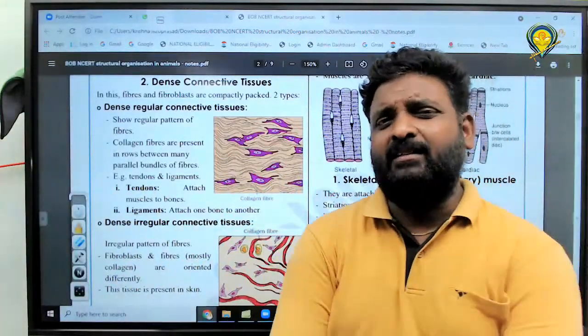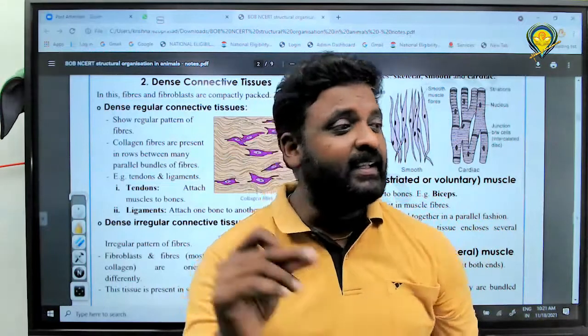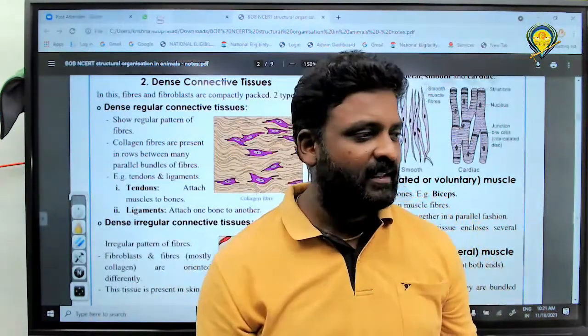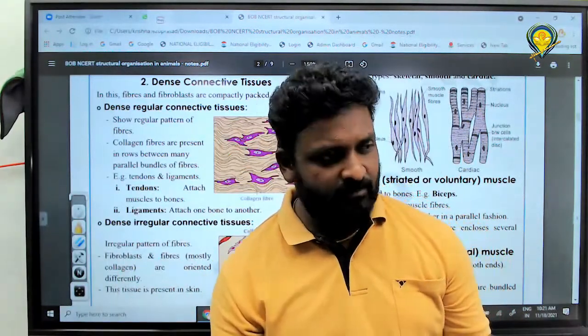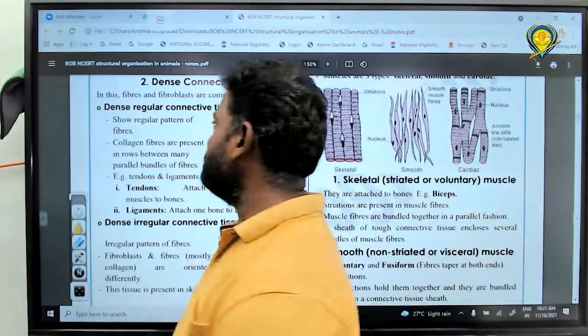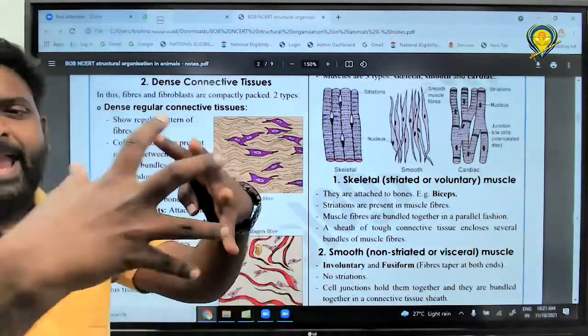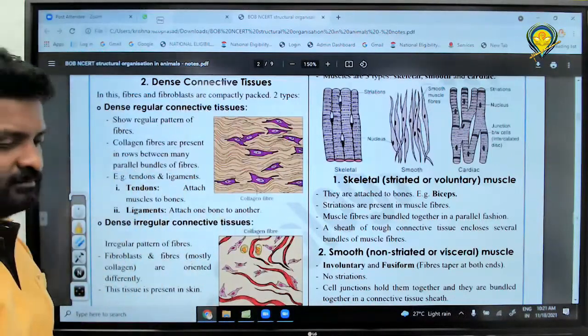What is the meaning of dense? Could you please tell me? Strong or loose? It means cells and fibers are arranged as what? Got it? Matrix and fiber. Please write it. Here you can see that fibers and fibroblasts are compactly packed. Hence it is called what? Dense connective tissue. Please write it.